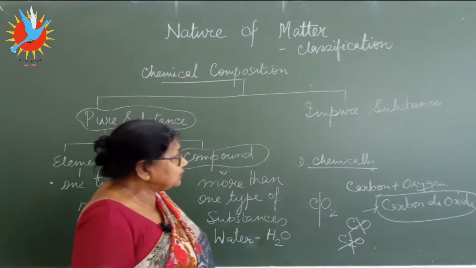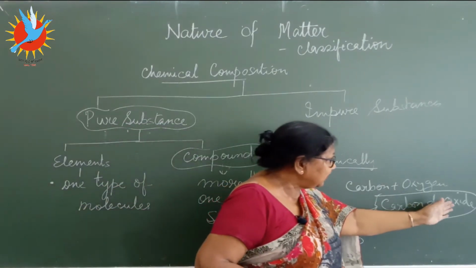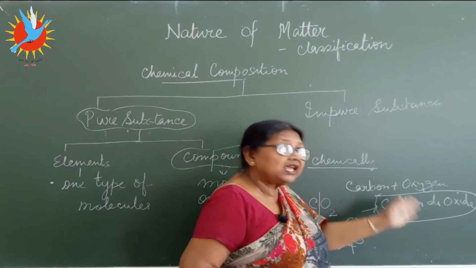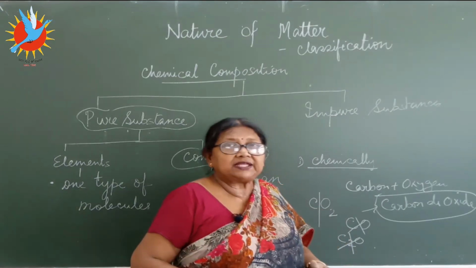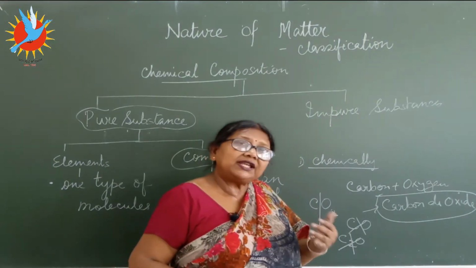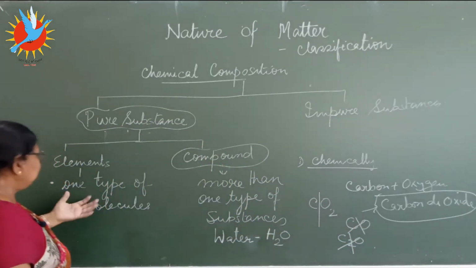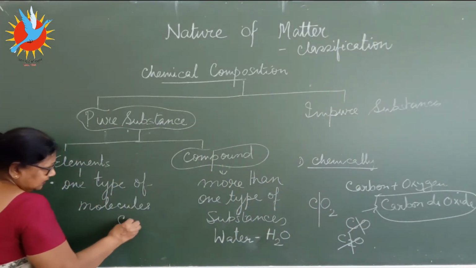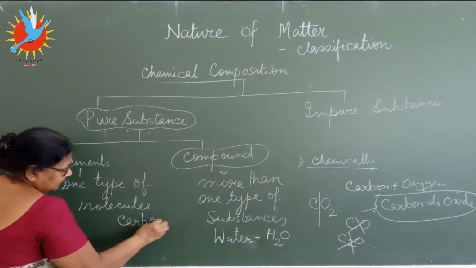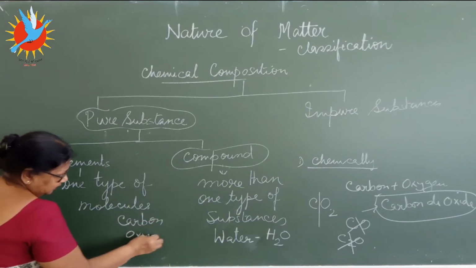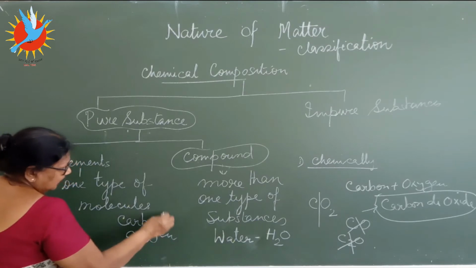If you want to separate carbon and oxygen from this compound, if you want to get back this, you have to apply chemical methods, chemical reactions. Only then can they be separated. Whereas here, if you take the elements, take only carbon, take oxygen, take iron.